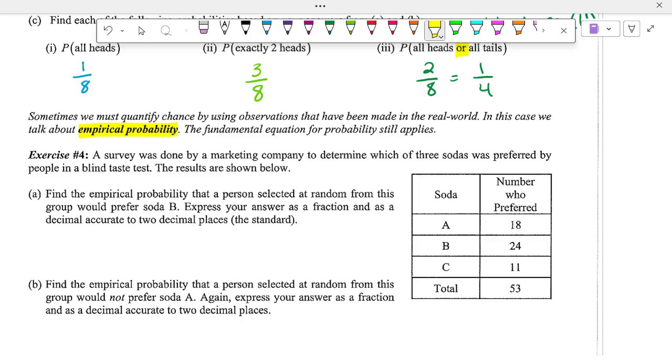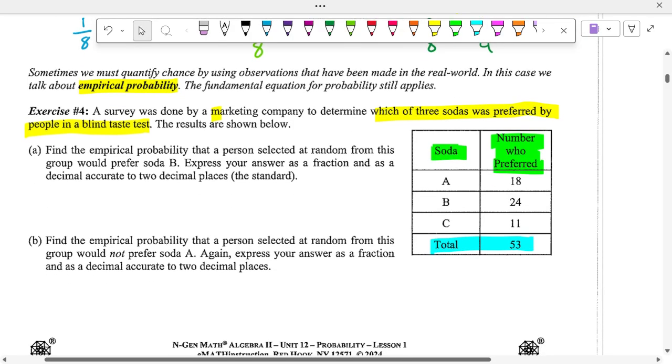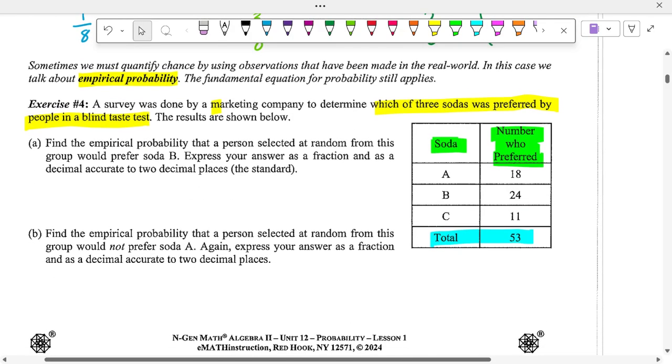A survey was done by a marketing company to determine which of 3 sodas were preferred by people in a blind test. And the results were shown. If we look at this table here, here are the different soda types, A, B, and C. Here's the number of people who preferred each. And what's my most important row here? The total, because more likely than not, a lot of my probability is going to come from that.